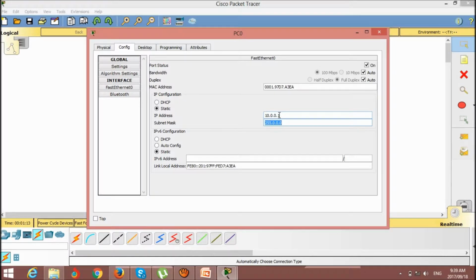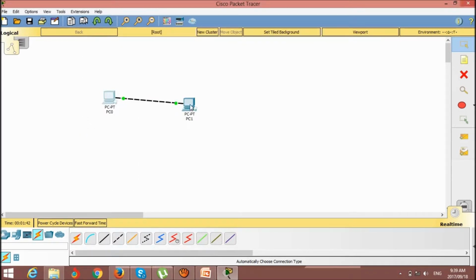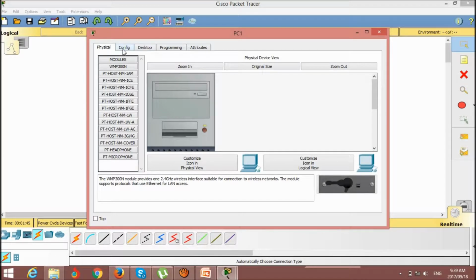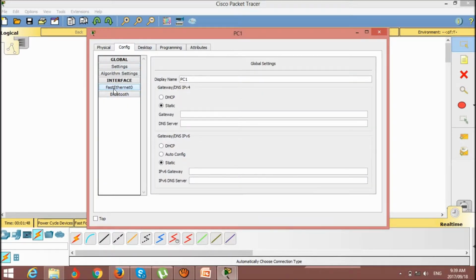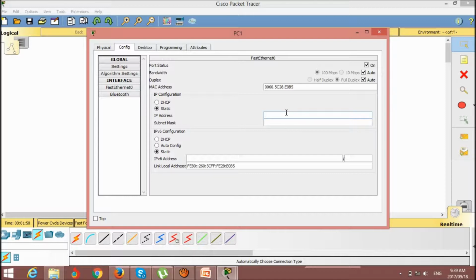This is a class A, and the subnet mask will be taken automatically. Once we have put the IP address and pressed the tab, the cursor moves into the subnet mask box, and the subnet mask will automatically become visible there. Let's close this one and try the other one.